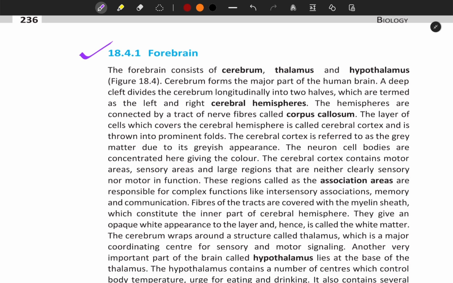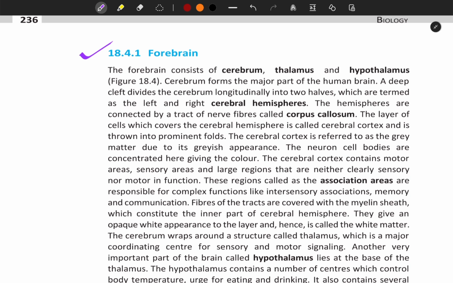The layer of cells which covers the cerebral hemispheres is called the cerebral cortex and is thrown into prominent folds. The cerebral cortex is referred to as the grey matter due to its greyish appearance. The neuron cell bodies are concentrated here, giving the color. The cerebral cortex contains motor areas, sensory areas and large regions that are neither clearly sensory nor motor in function. These regions, called the association areas, are responsible for complex functions like intersensory associations, memory and communication.